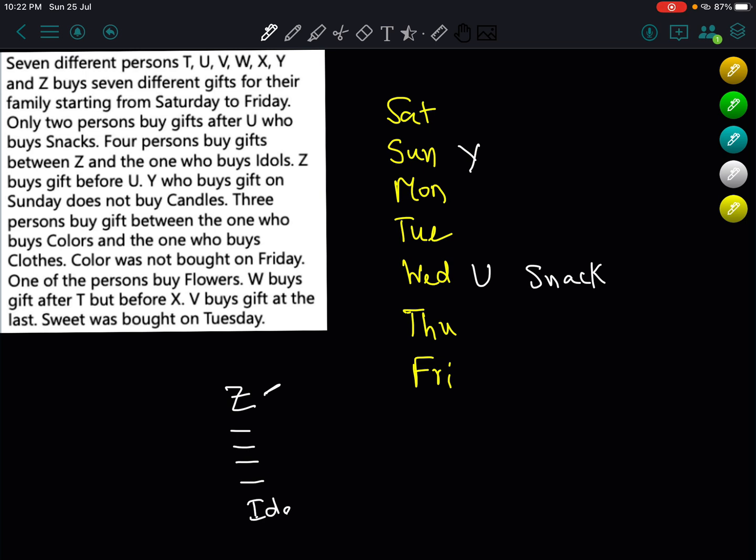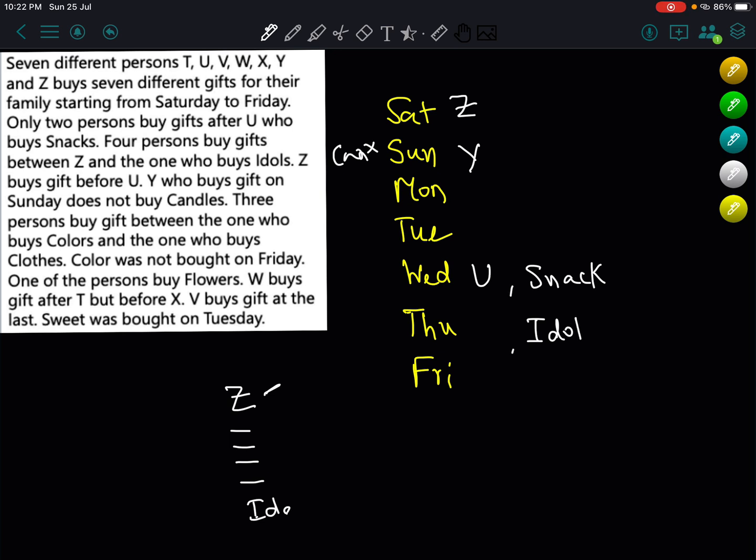Sunday does not buy candle. Now, if Sunday is Y, then Z cannot be on Monday, because if Z is on Monday, then you have to give a 4 gap and then write idol. So it will not be Z on Monday. So the only option available to us is Saturday. So Saturday and Friday, 1, 2, Sunday, Monday, Tuesday, Wednesday, then Thursday will be idol.